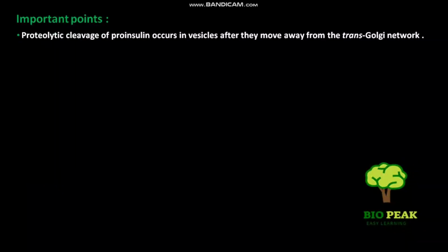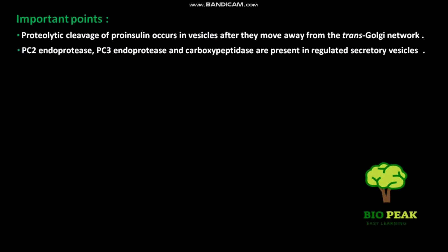Now some important points. Proteolytic cleavage of proinsulin occurs in vesicles after they move away from the trans-Golgi network. PC2 endoprotease, PC3 endoprotease, and carboxypeptidase are present in regulated secretory vesicles.